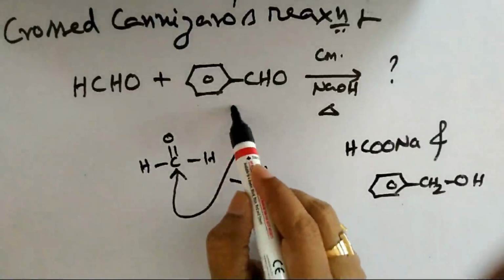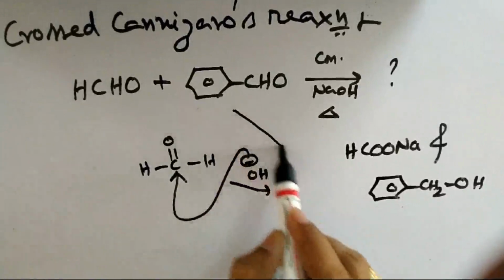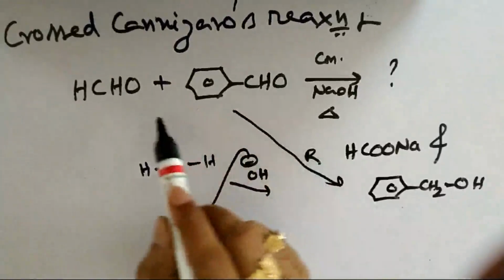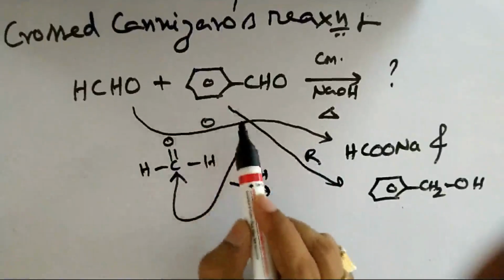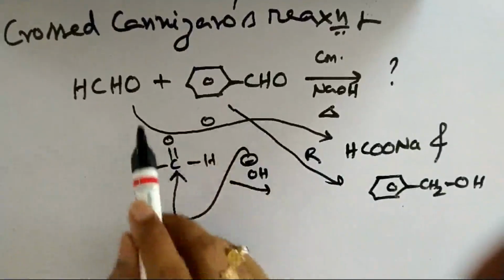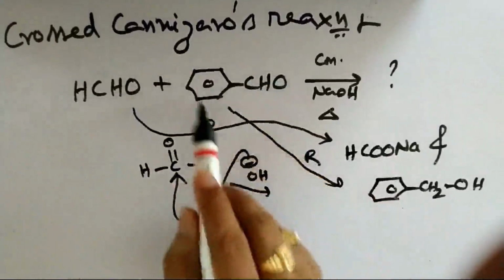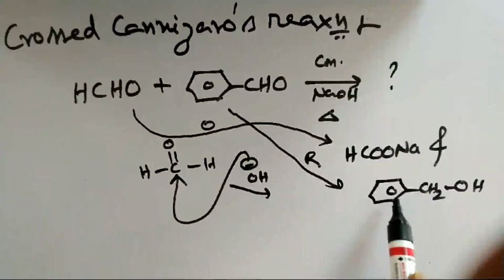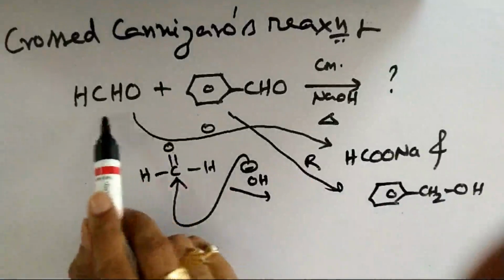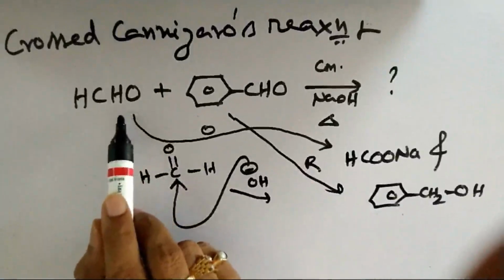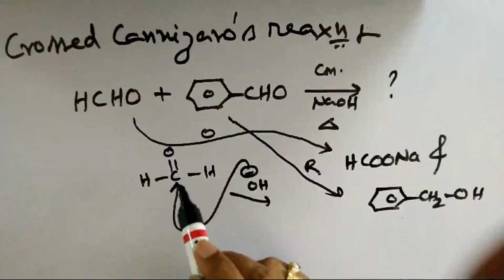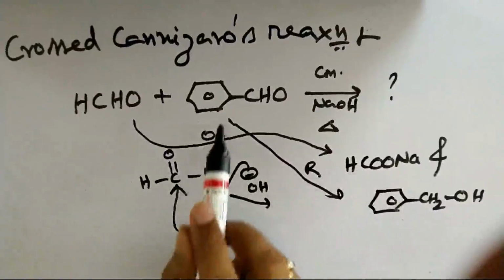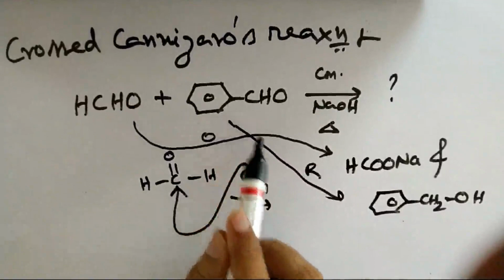So always this will be reduced, and this will be oxidized. Very important. So some people will be saying the small moiety gets oxidized, the bigger moiety gets reduced, but that is not actually correct. Scientifically we should say that formaldehyde is more reactive. That is the reason why the nucleophile initially attacks formaldehyde, giving you an oxidized product, whereas this is less reactive, giving you a reduced product.